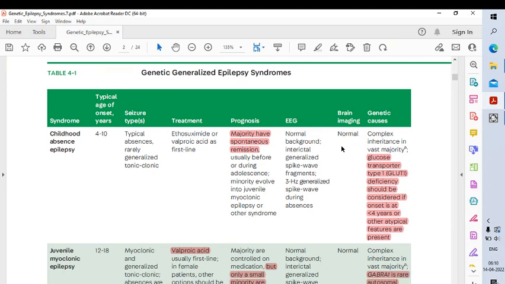Hello friends, today we will discuss the genetic generalized epilepsy syndromes.